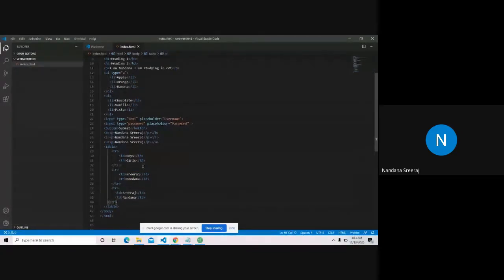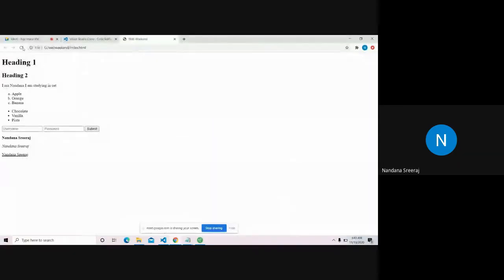The first row is headings. The next two rows are data. Let's see. Yeah, so you have a table. I know we don't have borders. We'll give the borders using CSS. We style everything using CSS. Using HTML alone won't make your website look good. So we'll do that tomorrow. We'll style this using CSS tomorrow.